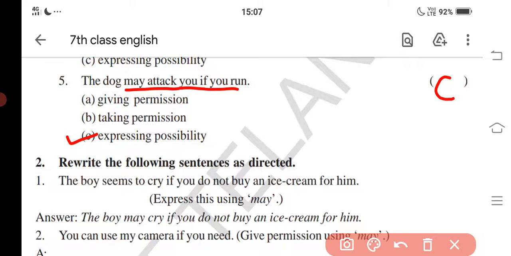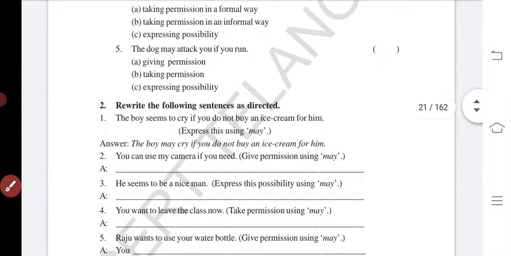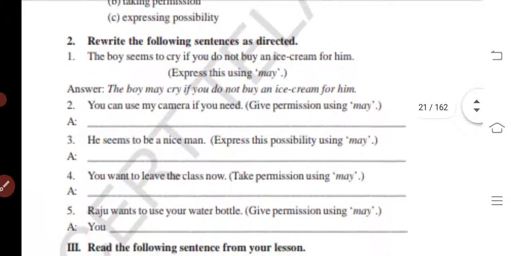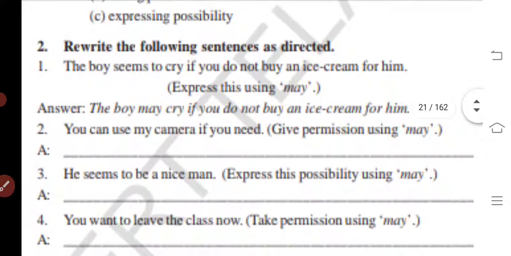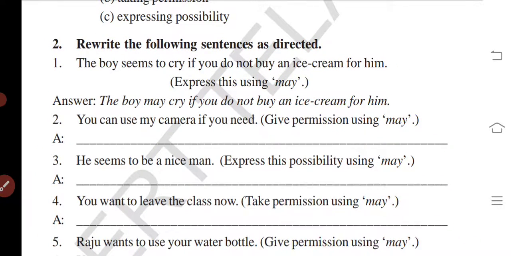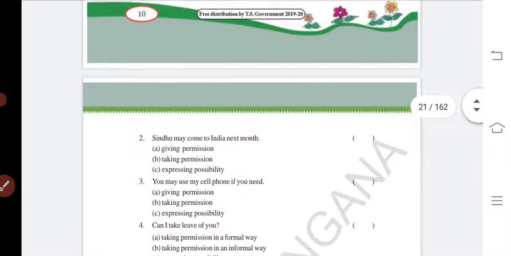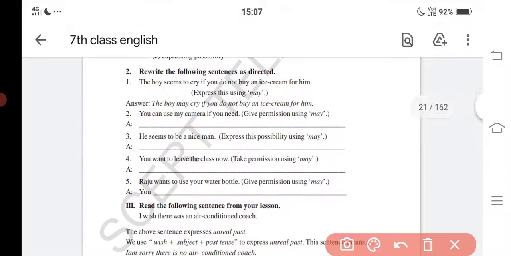Okay, next bit we'll see. Rewrite the following sentences as directed. Here they gave some clues, like express this using may. These all the bits we'll discuss in the next video. From here we'll be discussing in the next video. So thank you everyone.